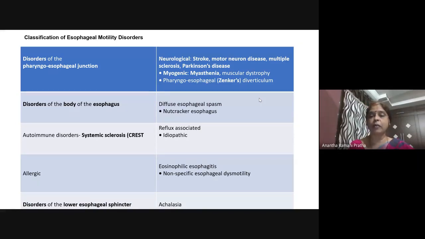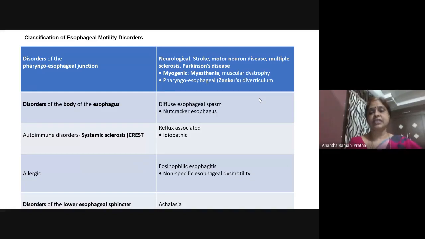If there is abnormal neuronal conduction, there is going to be dysphagia. But then we have a surgical cause, that is pharyngoesophageal diverticulum. This is the only surgical cause of dysphagia which has the proximal esophagus as the site of disease. Remember, when we are doing bits on esophageal diverticulum, Zenker's diverticulum or pharyngoesophageal diverticulum is at the pharyngoesophageal junction, that